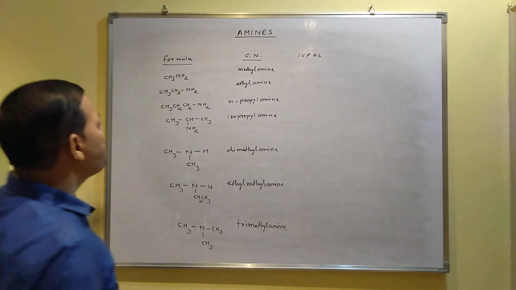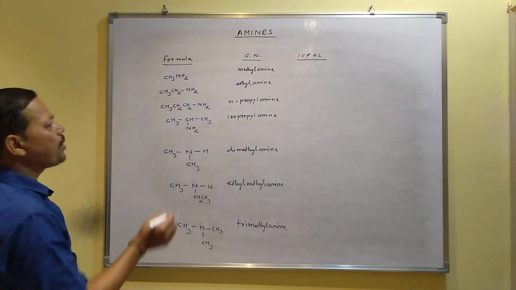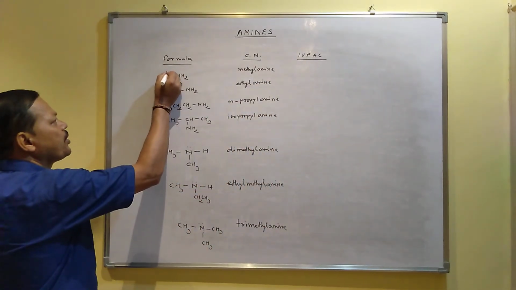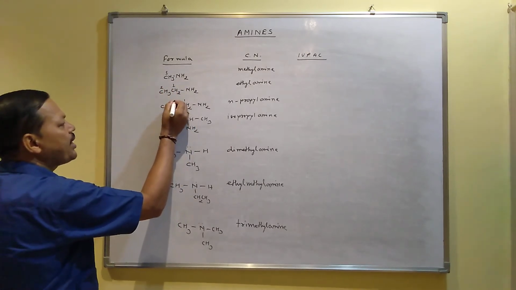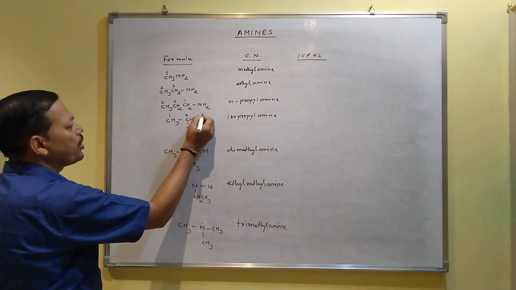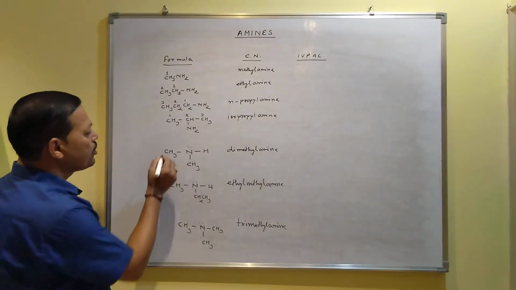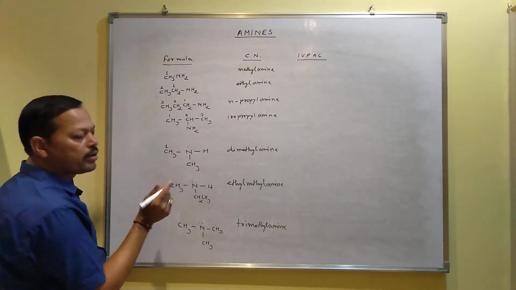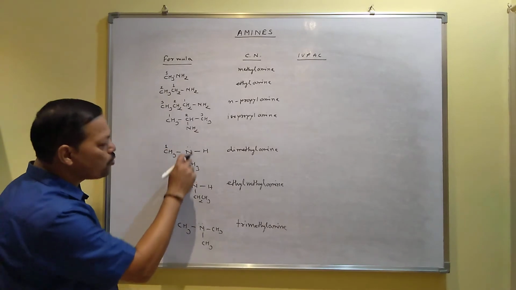To write the IUPAC name, it depends on the number of carbon. Here only one carbon. Here the carbon numbering is like this 1, 2. Here carbon numbering is like this 1, 2, 3. When you do numbering, suppose this is number 1, then you will get only one carbon, because this will not be number 2, because you cannot cross the nitrogen atom.